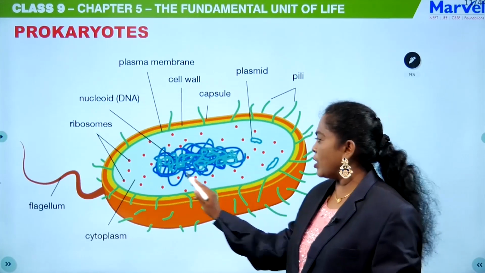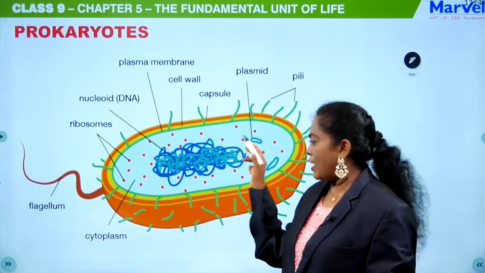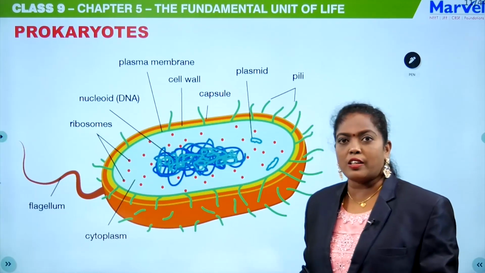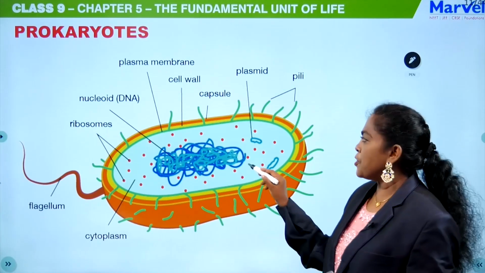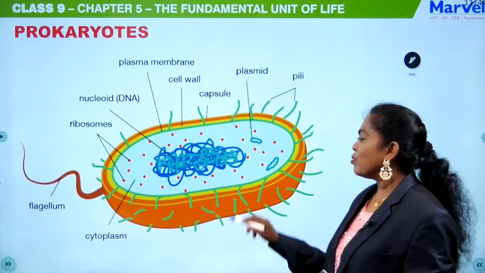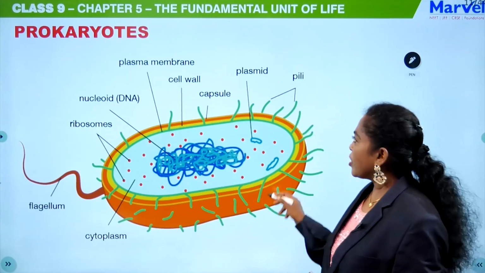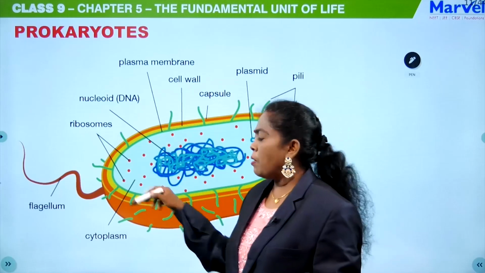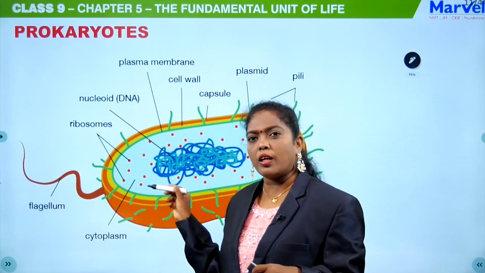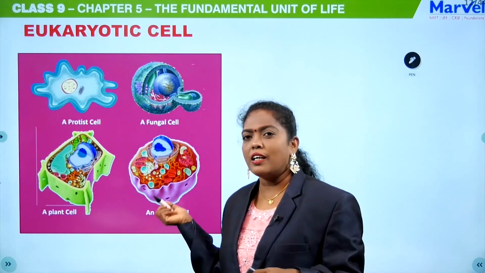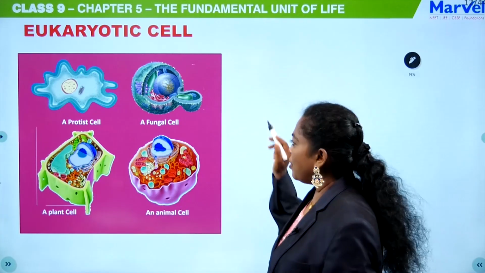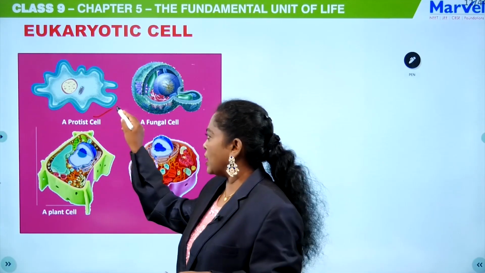So, if it does not have a nuclear membrane and has just the genetic material, then you will call this a nucleoid. Okay. So, what is the name, students? Nucleoid. Okay. So, this is a prokaryote, a unicellular prokaryote. Bacteria is the example for that.